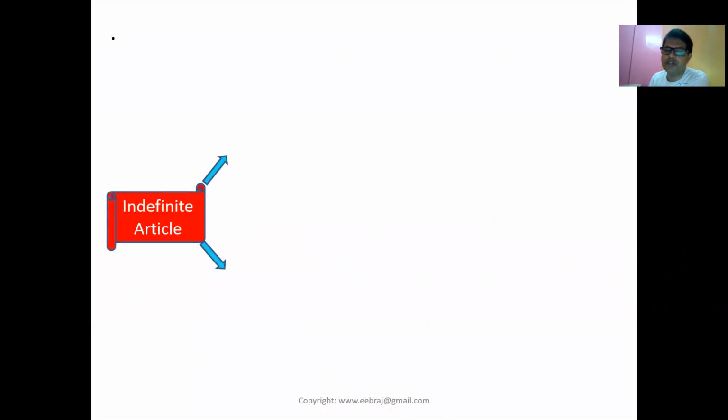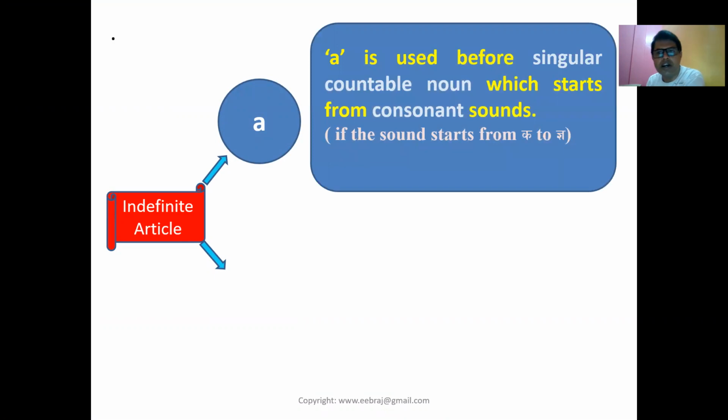Okay, let me show you. In which situations is the indefinite article used? First one is a. You can see there, a clear rule is given here. A is used before a singular countable noun which starts with a consonant sound. A is used before a noun, and that noun must be countable, and that noun must be singular. With an uncountable noun this a is not used. And one more thing you have to understand, it is used before a consonant sound.